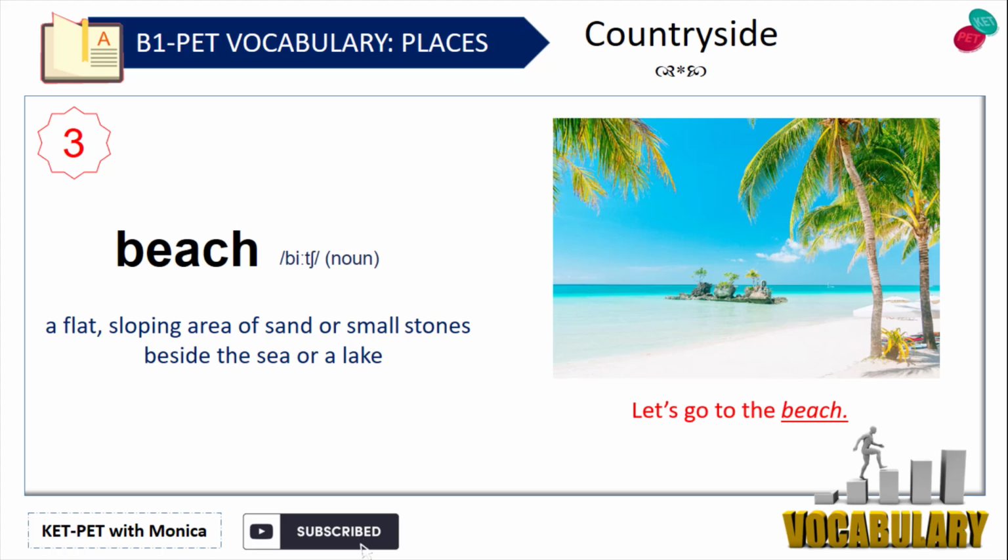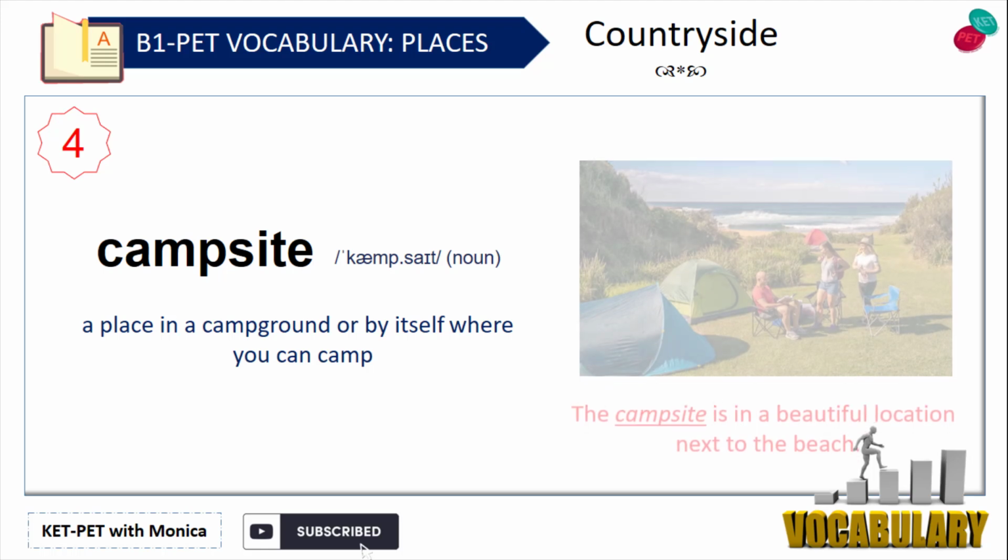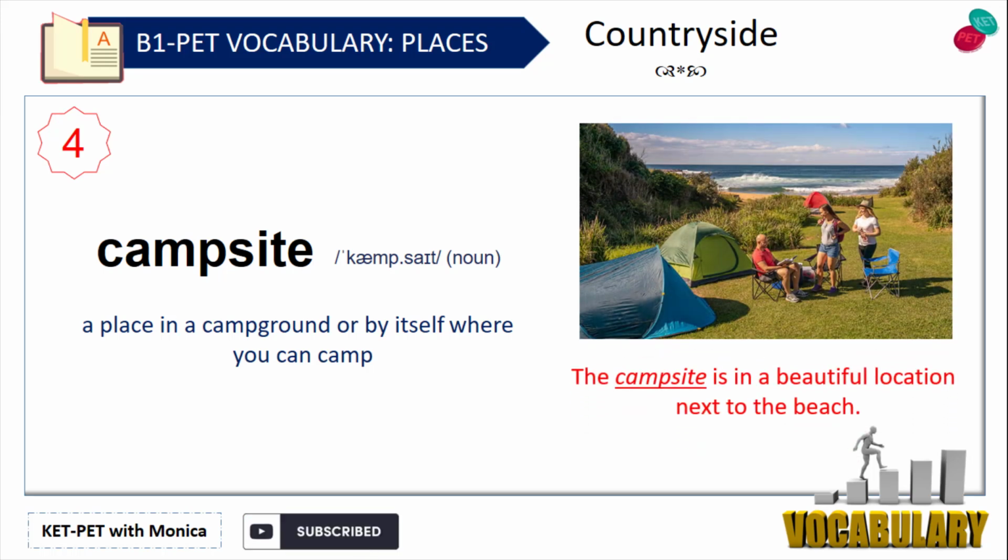Beach. A flat, sloping area of sand or small stones beside the sea or a lake. For example, let's go to the beach. Campsite. A place in a campground or by itself where you can camp. For example, the campsite is in a beautiful location next to the beach.